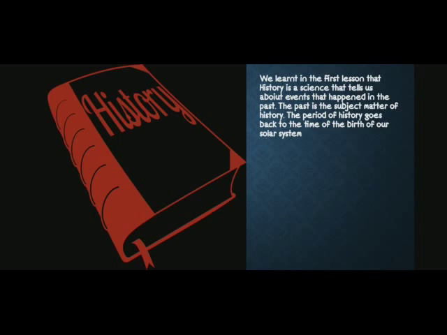We learned in the first lesson that history is a science that tells us about events that had happened in the past. The past is the subject matter of history. The period of history goes back to the time of birth of our solar system. So in the previous chapter, we learned that events which had happened in the past combine together to form history, and history goes back to the time when our solar system came into being.